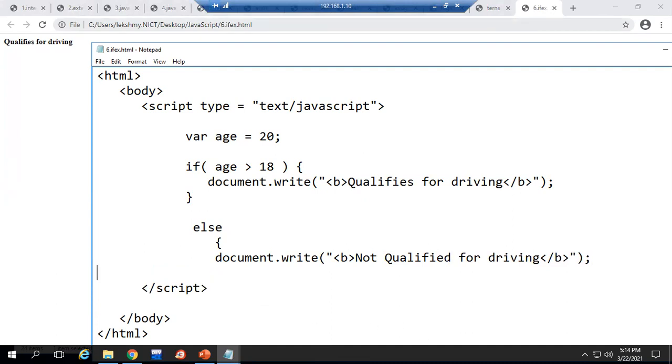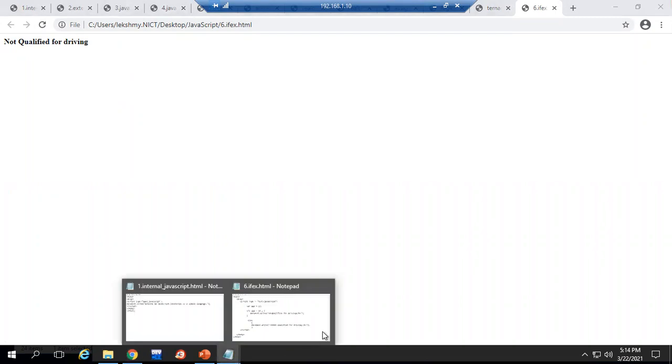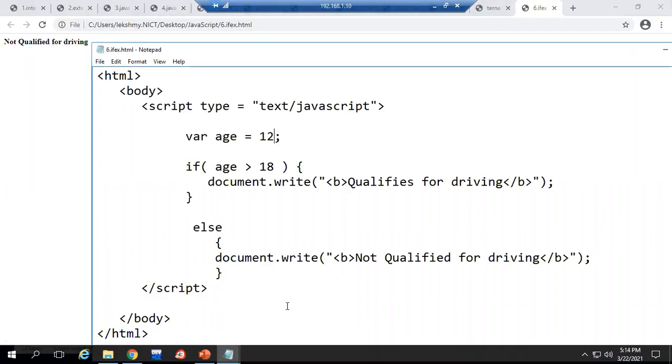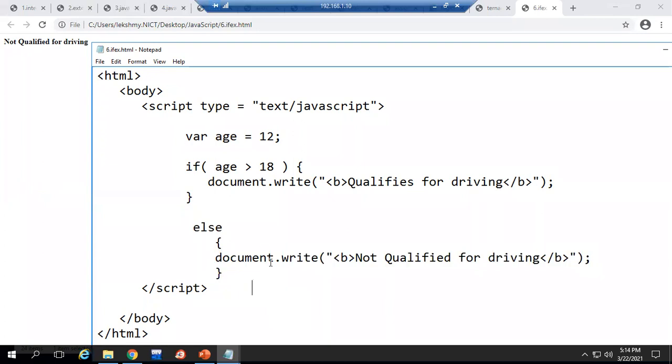Close the else also, save it. So here the age value I have changed to 12. We'll save. So now the else part is working. If you want both true and false to be executed, it depends. Then I can give if else, or only the if part. If you want only a true condition, then only the if block is enough. No need of the else part. Okay, so this is your if else.